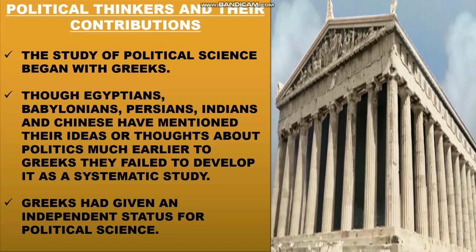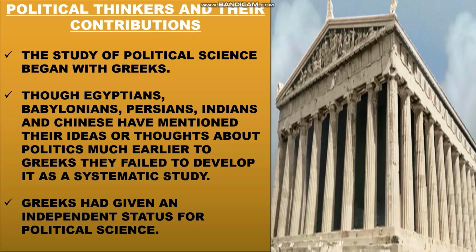Though Egyptians, Babylonians, Persians, Indians and Chinese had mentioned their ideas or thoughts about politics much earlier than the Greeks, they failed to develop it as a systematic study. Understood?